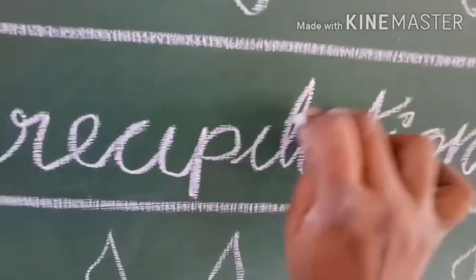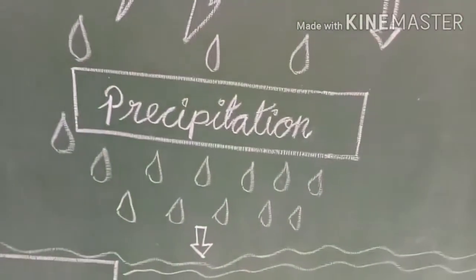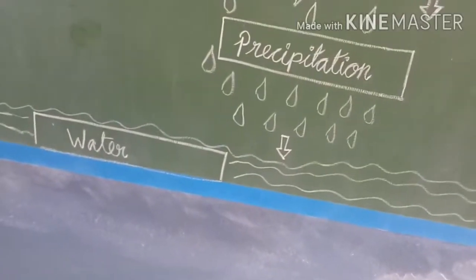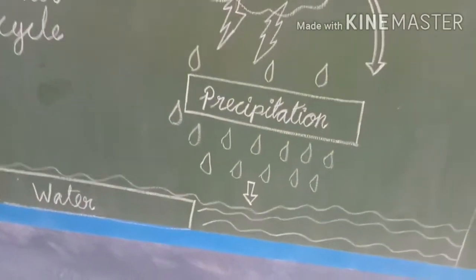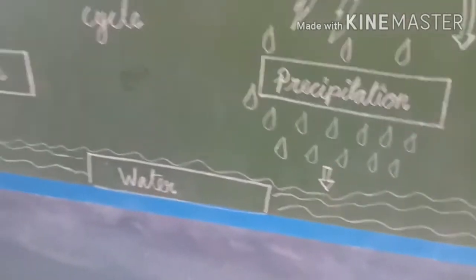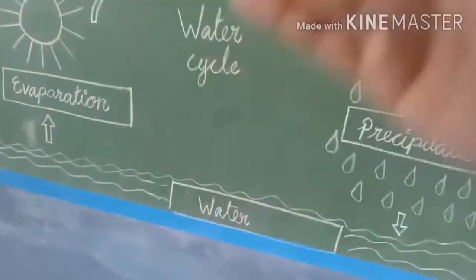P-R-E-C-I-P-I-T-A-T-I-O-N. Precipitation. Right, children? So that's all, children. The water goes to the river or sea. So again the process will continue.